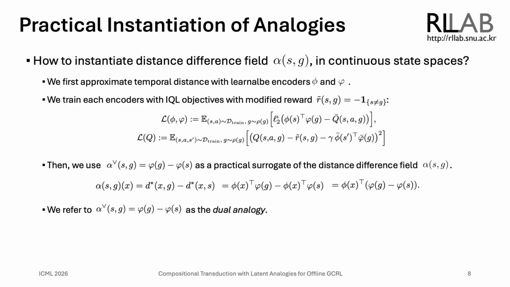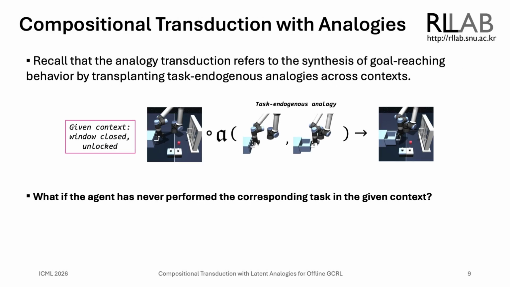To obtain a representation of the temporal distance difference field in continuous state spaces, we parameterize the temporal distance in a bilinear form and learn each encoder using the ICVF objective with a modified reward. We then use the displacement between the goal head representations as an approximation of the distance difference field, which we define as the dual analogy. Now, recall that analogy transduction refers to the synthesis of goal-reaching behavior by transplanting task endogenous analogies across contexts.